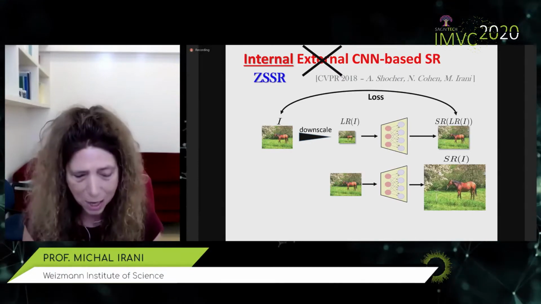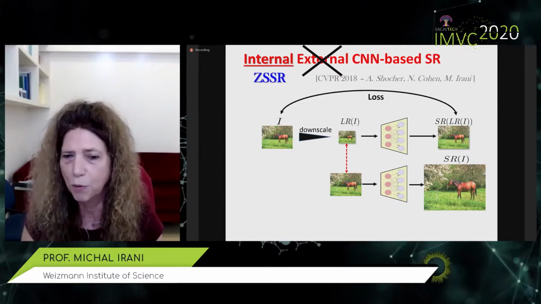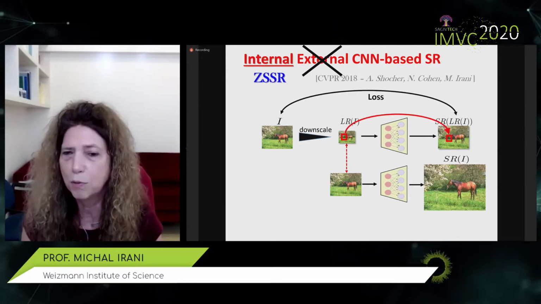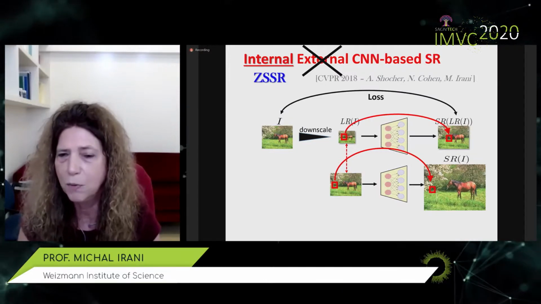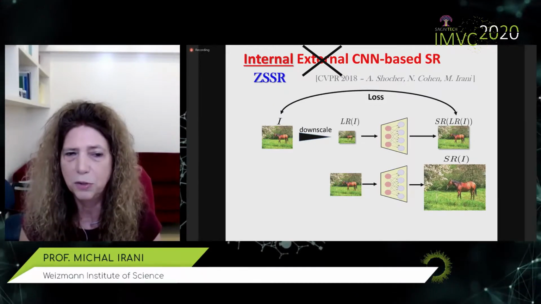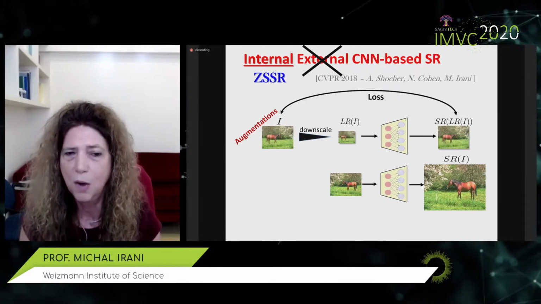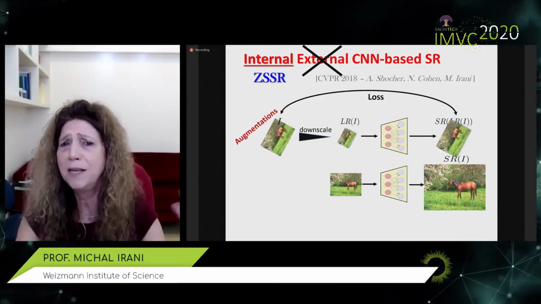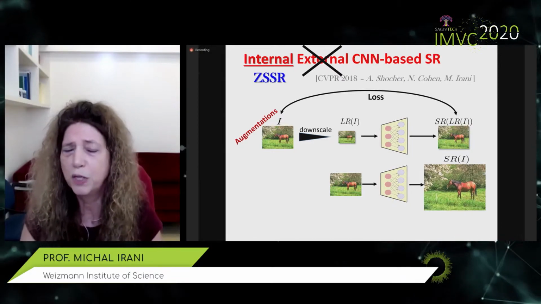And the rationale here is very simple. Because we have the strong recurrence property of patches across scales of the low-resolution image, whatever network is good for increasing the resolution of the patches in the small image will also be good for increasing the resolution of the patches in the original low-resolution image. Now, of course, training a network on a single example is stretching it too much, so we'll generate multiple examples from this single image by augmenting it. We'll flip it, we'll rotate it, we will scale it. This will generate hundreds of images, all with the same patch distribution with which we can train this network.